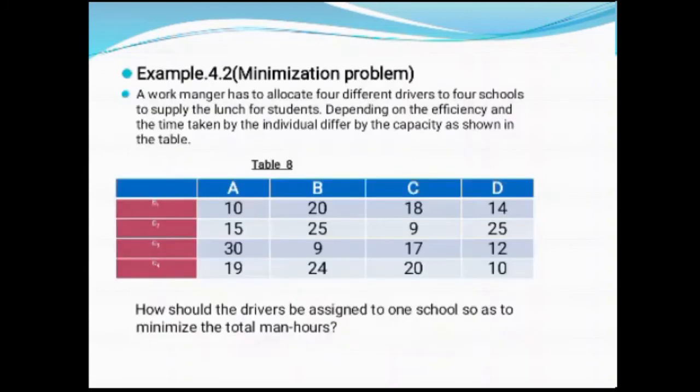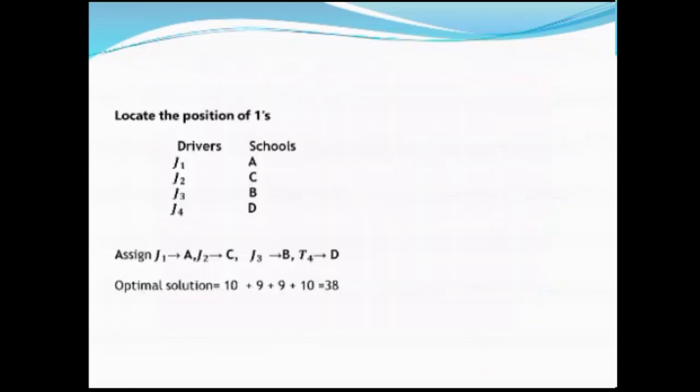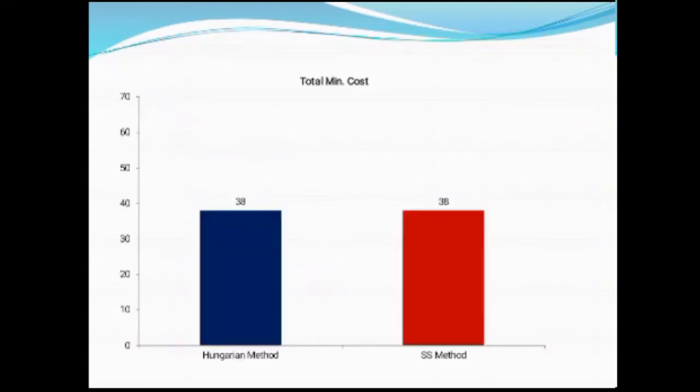If you see the second example, it is of a minimization type. A work manager has to allocate 4 different drivers to 4 schools to supply the lunch for students. The data is given below. It is a 4 cross 4 matrix. Since it is a minimization type, find the minimum element in each row, write it aside, divide by that element, we will be getting 1 in some of the places. Locate the 1 position. Here everything is distinct. So in the first step itself, we are able to obtain an optimal solution 38, which is same as Hungarian method.